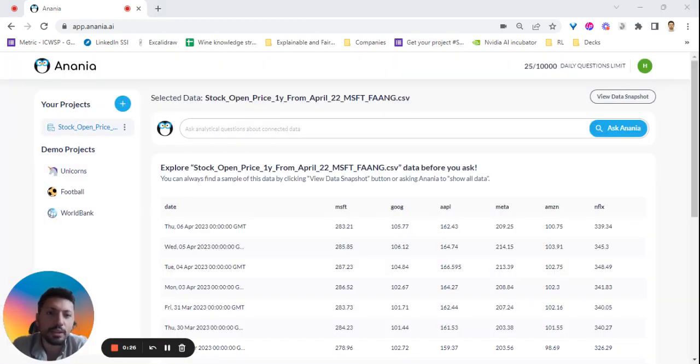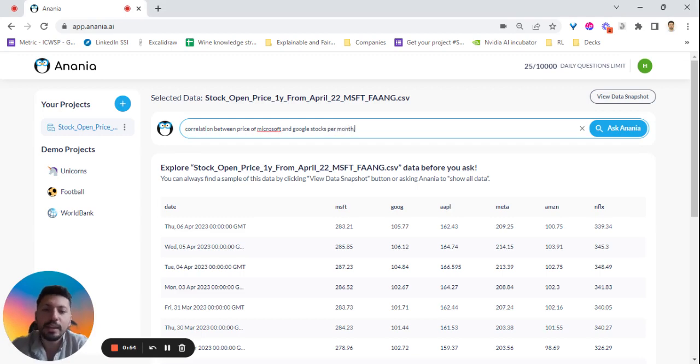Once data is connected to Anania, you just need to ask your questions to analyze it. There's no setup or configuration process needed. First of all, let's see whether there is any correlation between the stock prices of Microsoft and Google. The correlation will be calculated on daily basis because we have daily data. However, let's analyze it month by month to see whether the correlation is changing over time.